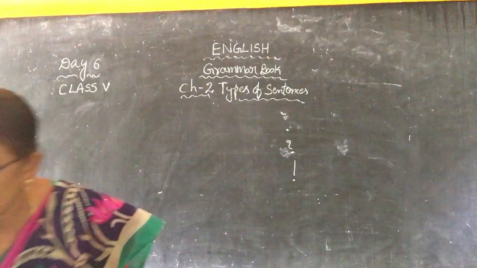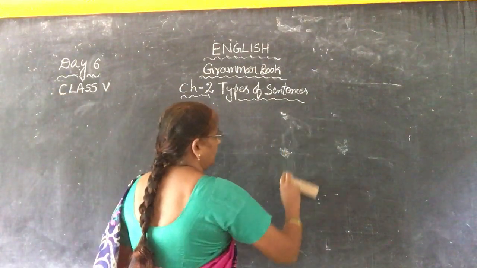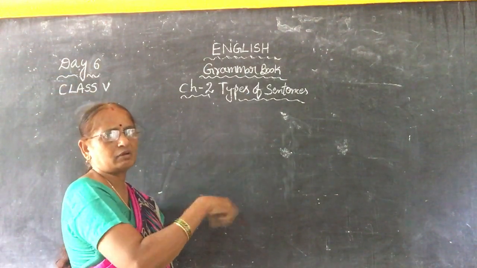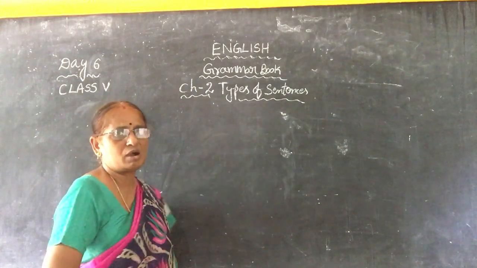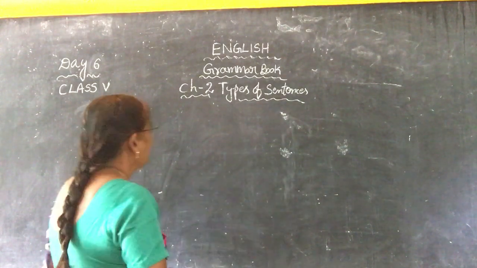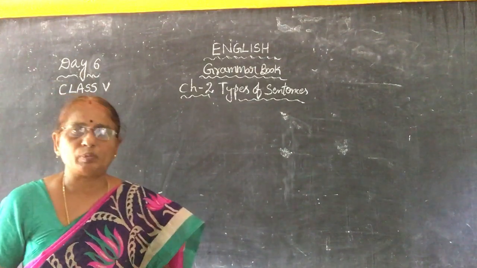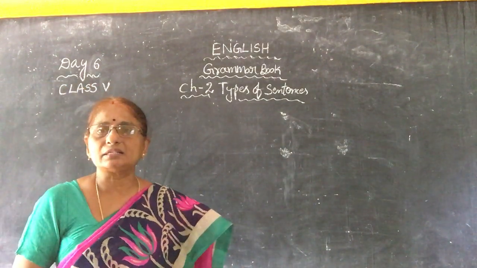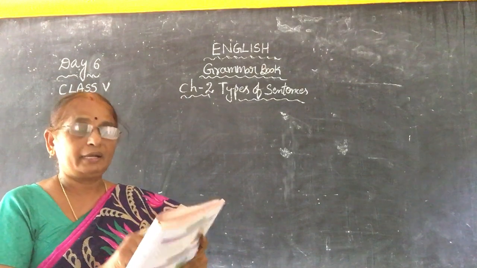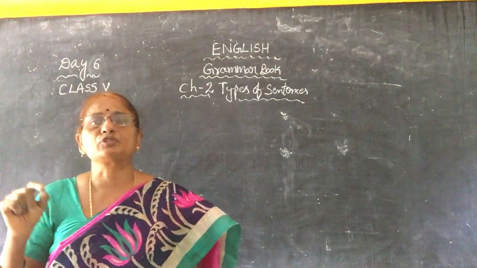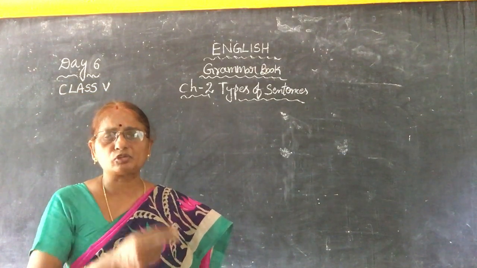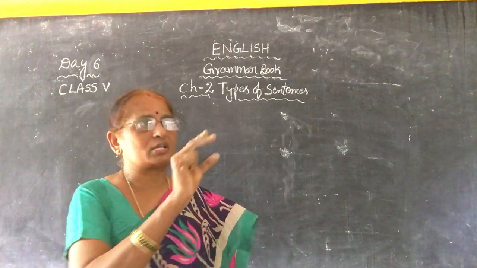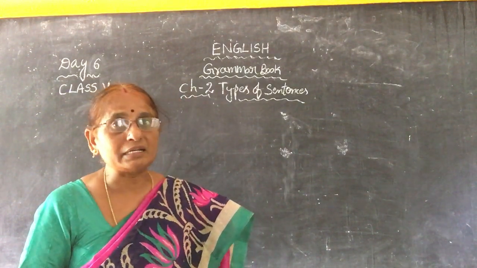Now in today's chapter, again see, types of sentences. All sentences end with a full stop, question mark or exclamation mark. We have to use punctuation marks at the end of sentences. Now see here, you have learned that a sentence is a group of words arranged in such an order that they make sense. A sentence can do the following. It declares. For example, I am going to the market. You are declaring. There is no argument in that sentence. I am reading a newspaper. I am watching TV. You are declaring. So a sentence can do what?